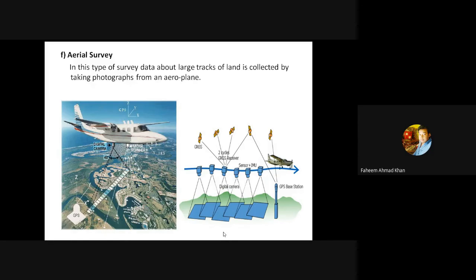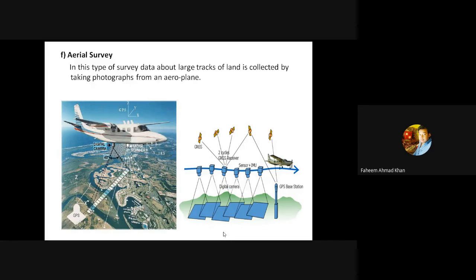You can see in another picture. You can see a line, blue line, which is the line of flight. The line of flight on which this aeroplane has been moved. A digital camera has been mounted on the bottom of this aeroplane, the work of which is to keep on clicking the photographs.